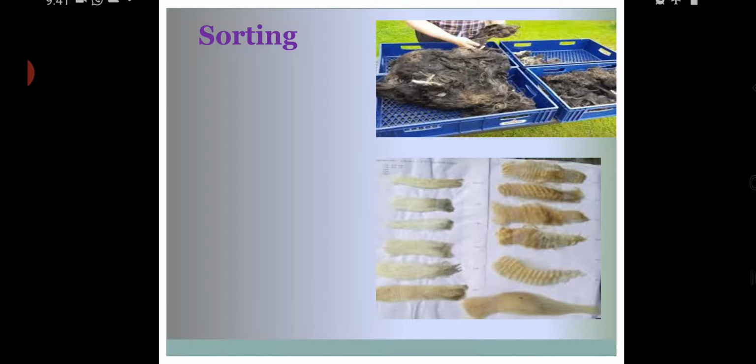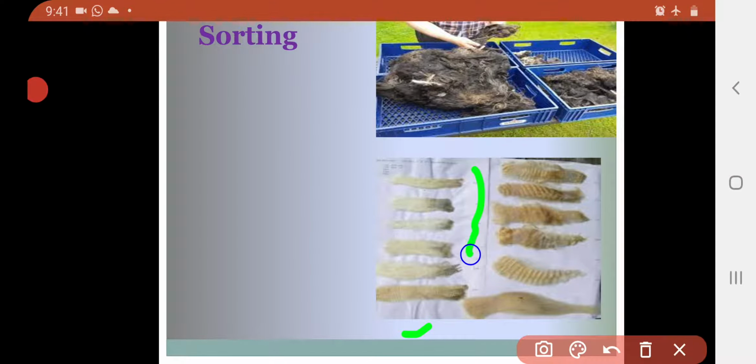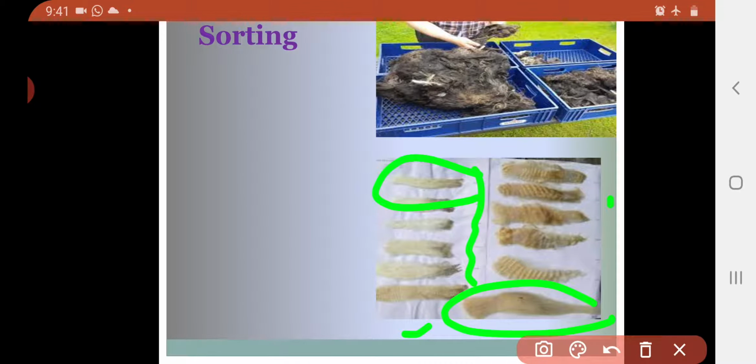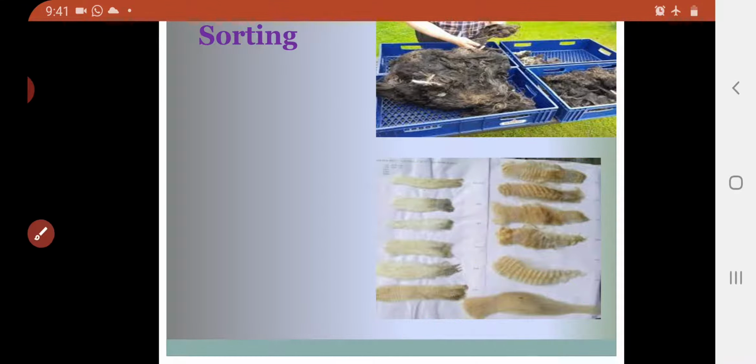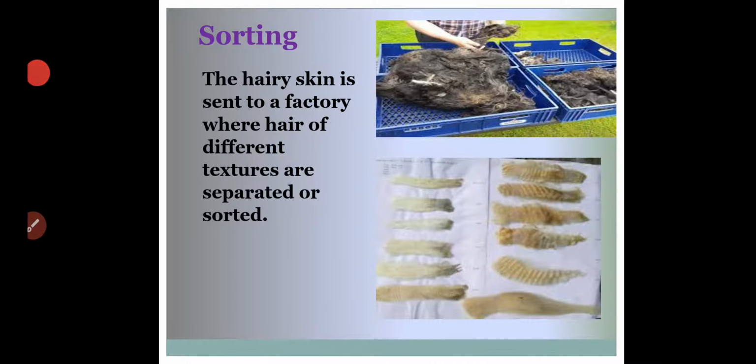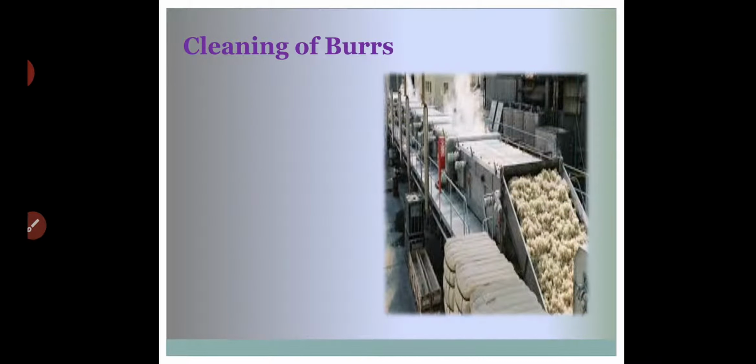See, you can see the picture over here. Based on the texture, they can separate out the thin one, thicker one, long one. So they will separate out all the different types of hairs here. What can we say about sorting? The hairy skin is sent to a factory where hairs of different textures are separated or sorted.